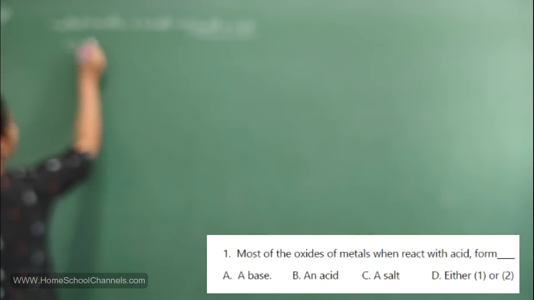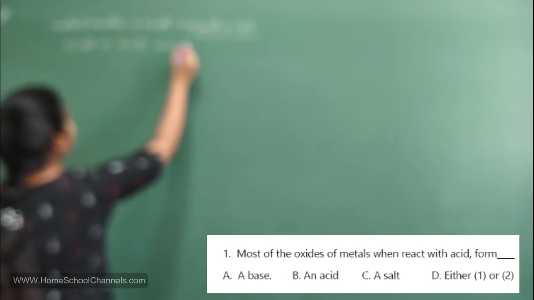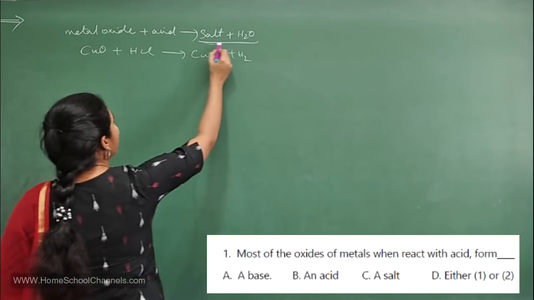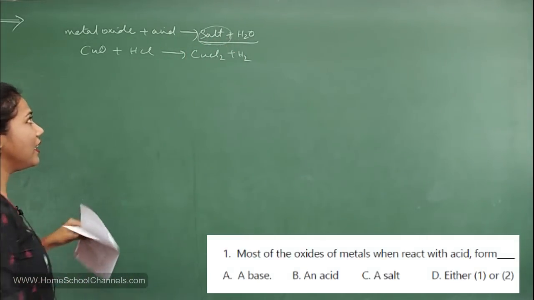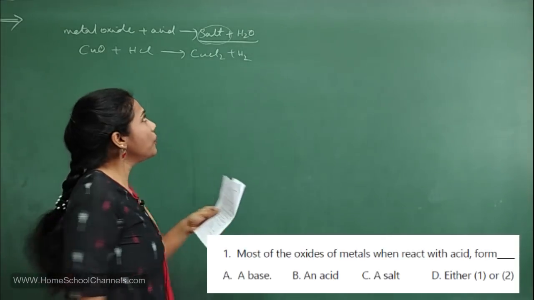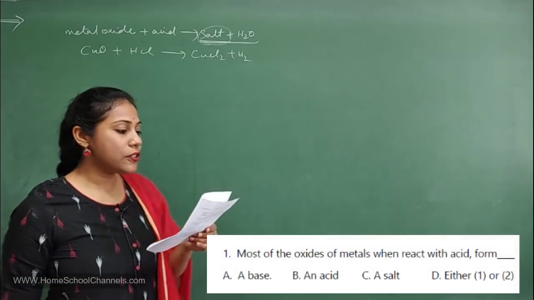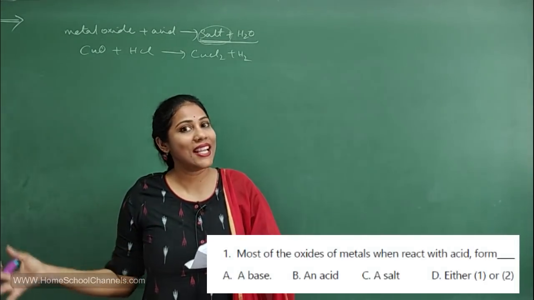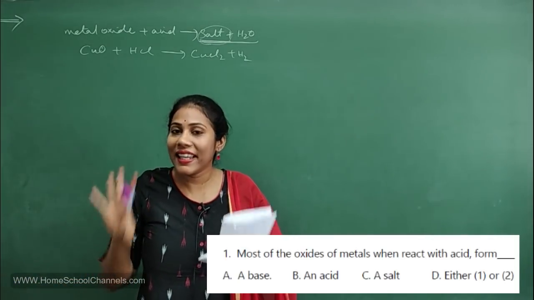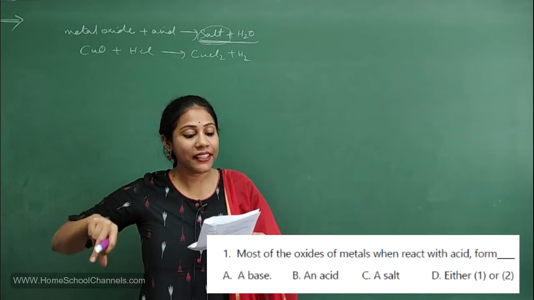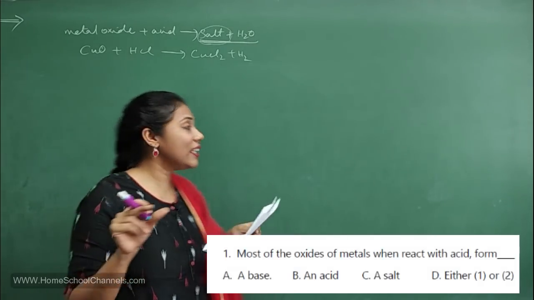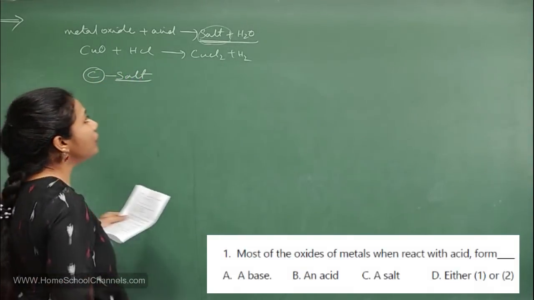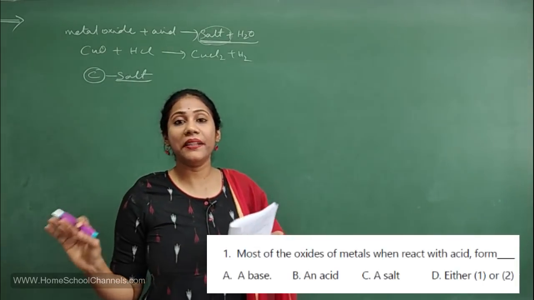Say for example, copper oxide is there. When it reacts with HCl, what do you get? CuCl2 plus water you will get, right? So whenever metal oxides react with HCl, you will get salt and water. So what is the answer? Option A, do you get base? No. Option B, acid? No. Do you get salt? Yes, you get salt. Option D, either 1 and 2, that's a wrong option. So the correct option is option C, that is salt. You are going to get salt when a metal oxide reacts with acids.